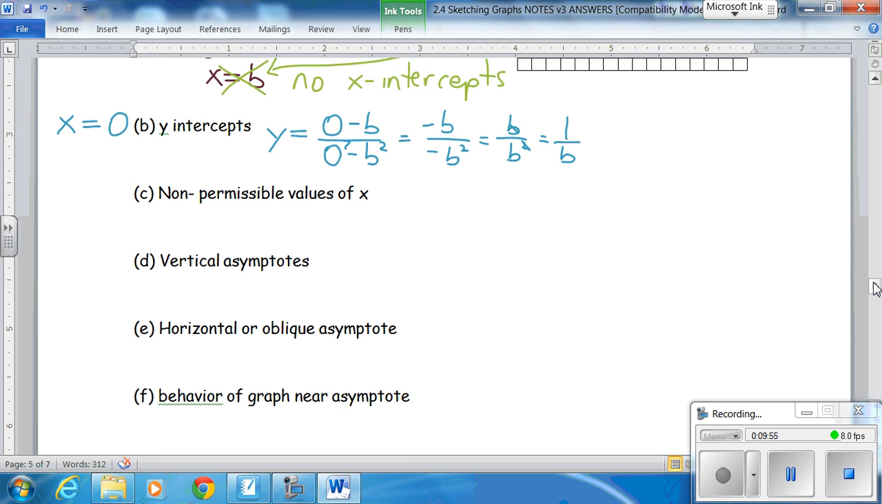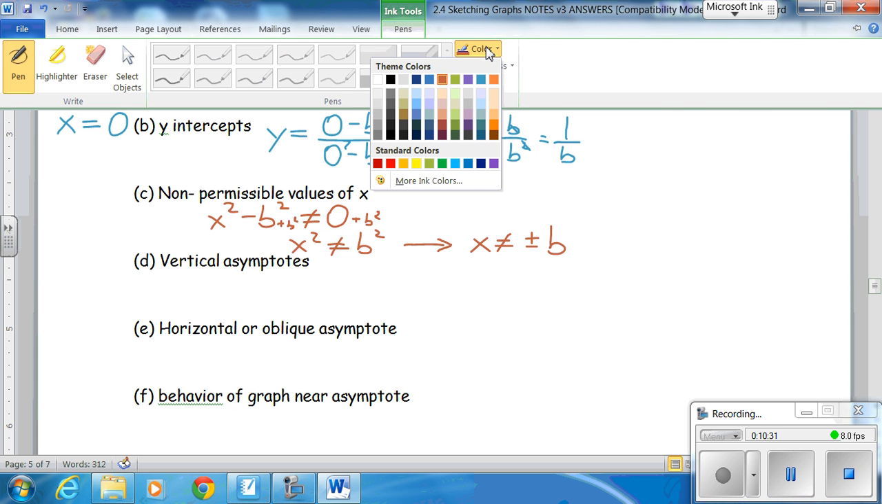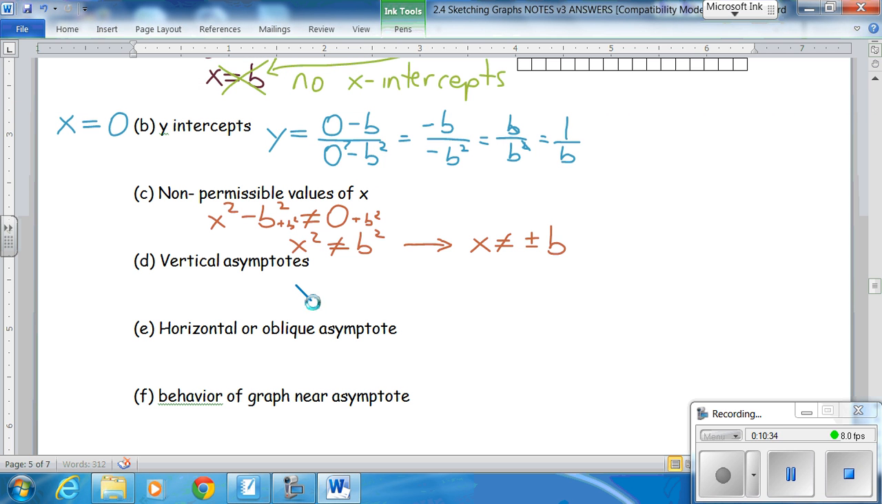Now, non-permissible values of x. Remember, that's your denominator. x squared minus b squared cannot equal 0. So I add b squared to both sides. So x squared cannot equal b squared. Now think about it for a moment. You don't know what b squared is, but you can take the square root of both sides. So x cannot equal plus or minus b, whatever they are. So my vertical asymptotes, x equals plus or minus b.